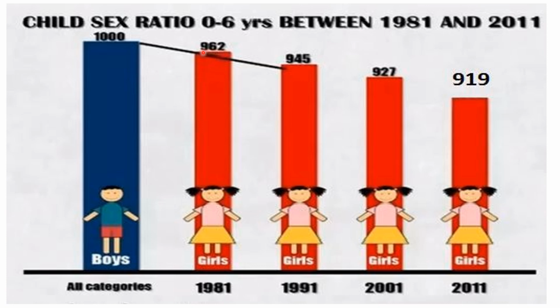Again, if you can see from 1981 to 1962, it has come down to 919 only. So nearly 81 fewer girl children are present as compared to every 1,000 boys. So this is a huge gap. Even if in the census you can see slightly better sex ratio from 2001 to 2011, the 0 to 6 ratio is still less. So we are not doing enough to save girl children.